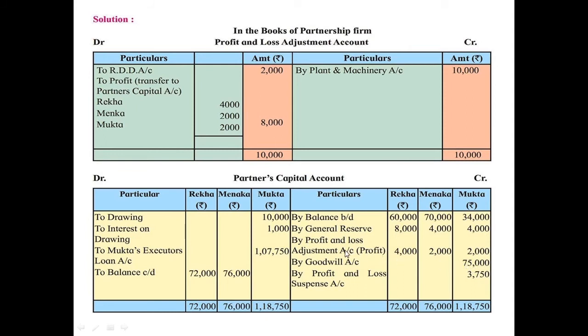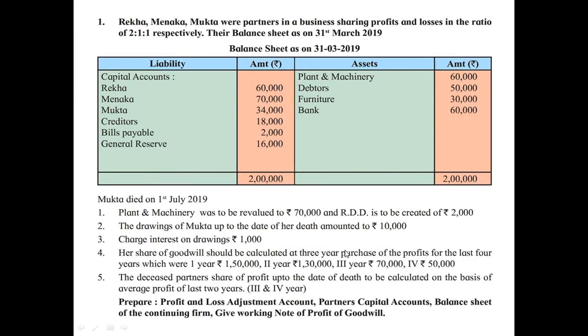Now further it is given in the question that the deceased partner's share of profit up to the date of death is to be calculated on the basis of average profit of the last 2 years, that is third and fourth year. So third and fourth year's profits are given here, 70,000 and 50,000. Here also the working is given for the calculation of share of profit.